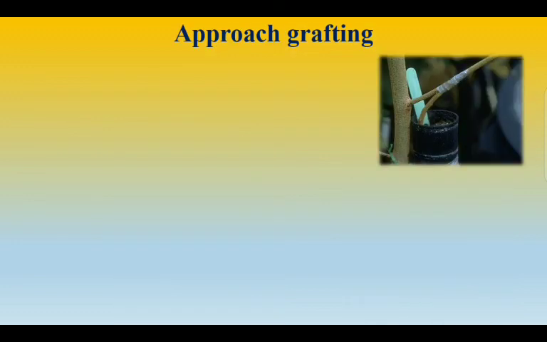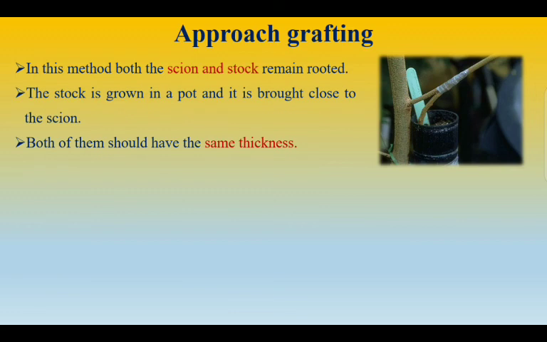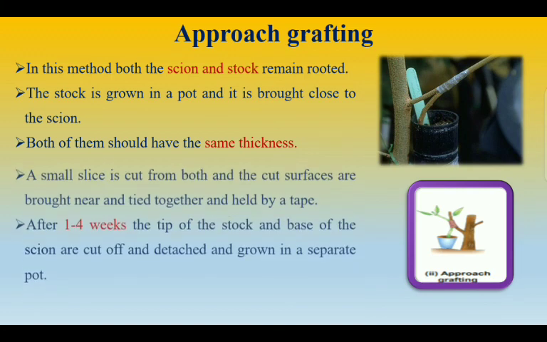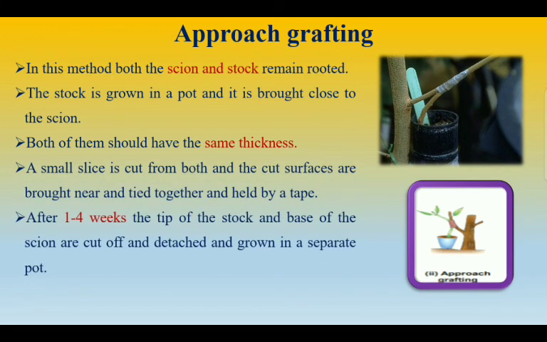Next is approach grafting. So in this method, both the scion and stock remain rooted and the stock is grown in a pot and is brought close to the scion. Both of them should have the same thickness. Then a small slice is cut from both, the cut surfaces are brought near and tied together and held by a tape. Then later on, after 1 to 4 weeks, what happens? The tip of the stock and the base of the scion are cut off and detached and grown in a separate pot.